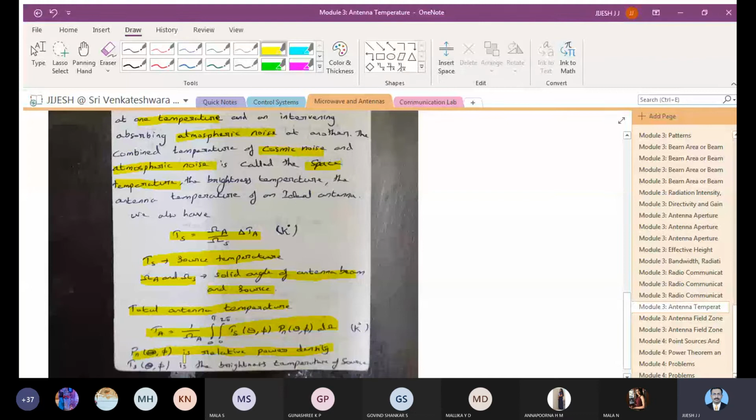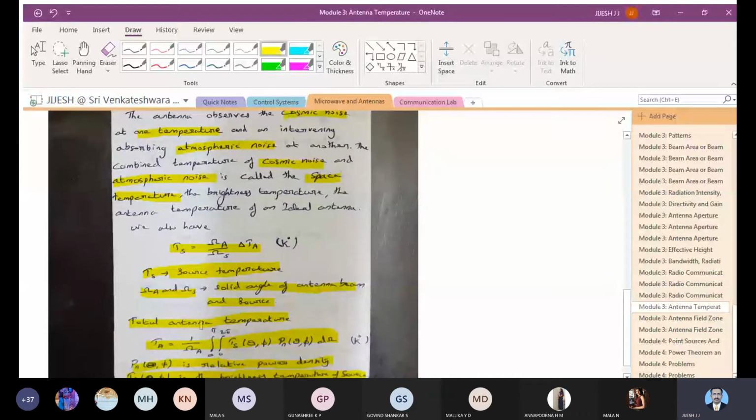So you can make a note of all these things. The very important equation to find out the antenna temperature is Ta is equal to 1 by omega A integral of 0 to pi, 0 to 2 pi, Ts theta phi Pn theta phi d omega, where Pn theta phi is the relative power density and Ts theta phi is the brightness temperature of the source.